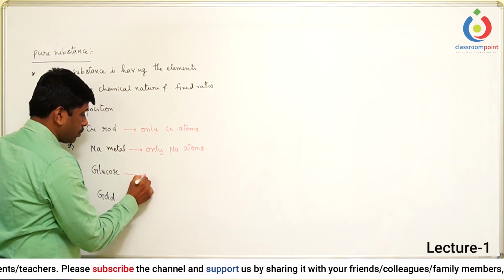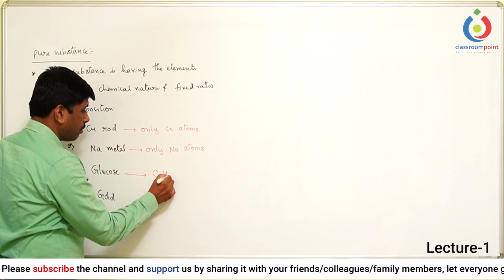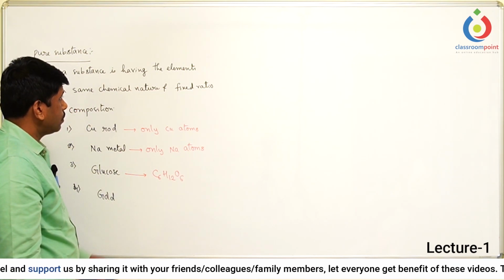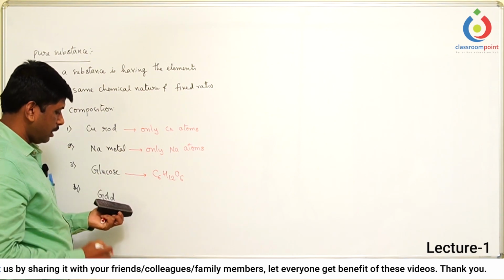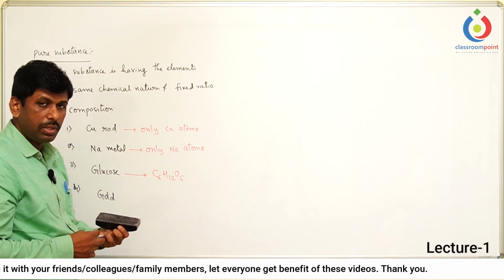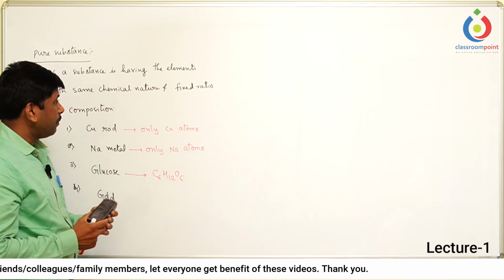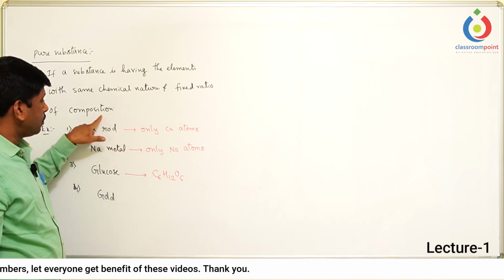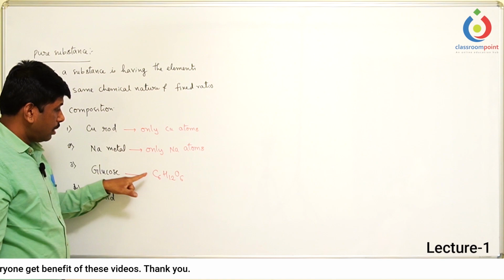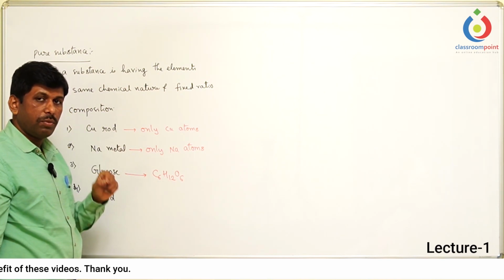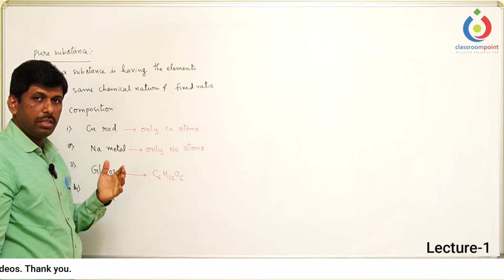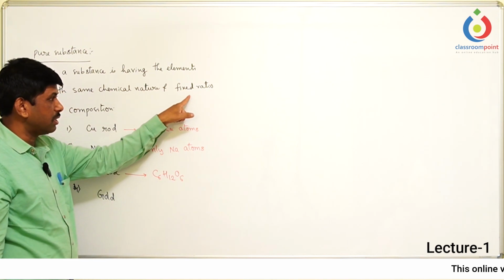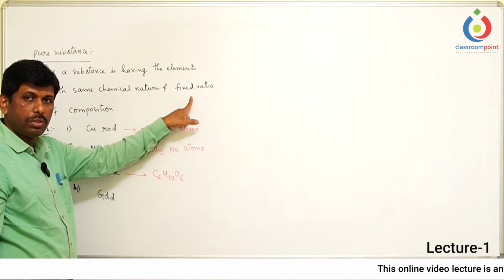Now, glucose. We know the glucose molecular formula is C6H12O6. Then how does glucose have the same chemical nature? Because it has different types of elements. But if you see the next part of the definition, it should have a fixed composition of the elements. Whenever you say glucose, automatically it sparks in your mind that the molecular formula of glucose is fixed, C6H12O6.